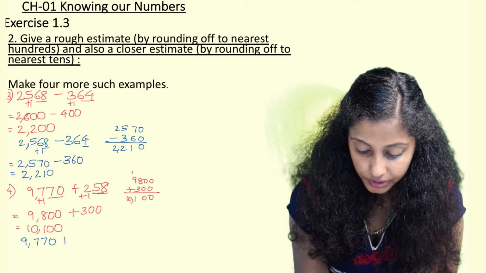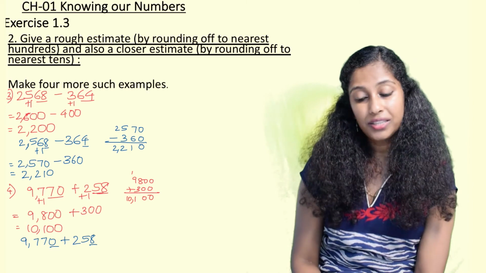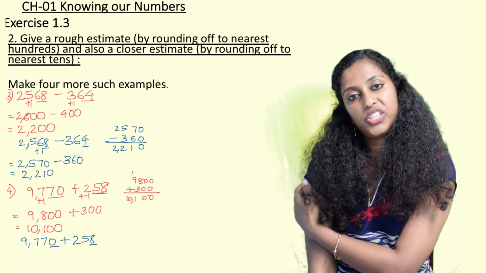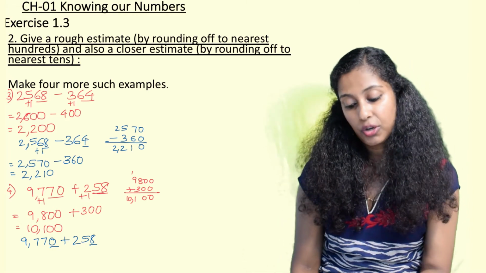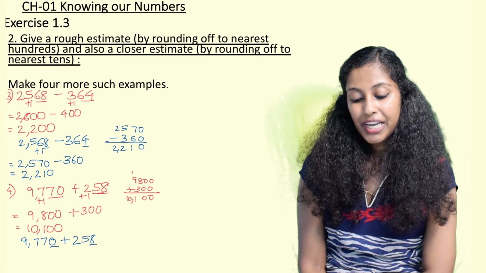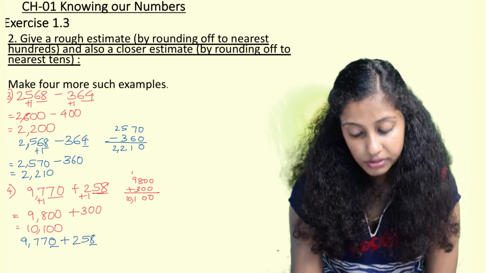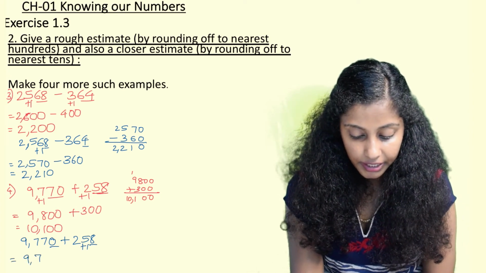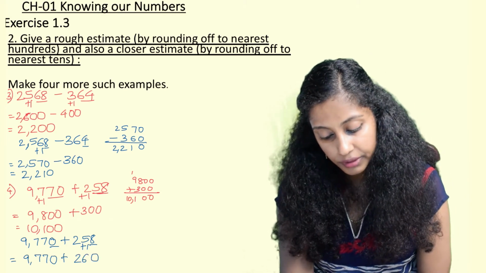9770 plus 258. We just underline the ones place. So 0 is smaller, between 0 to 4, so the tens stay as they are, we copy 7 tens. 8 is bigger than 5, in the range 5 to 9. So hence 5 tens becomes 6 tens. So here we write 9770, tens are already given there, and 260.